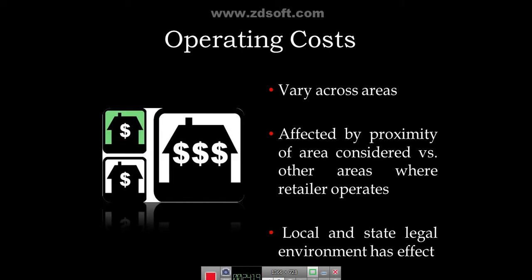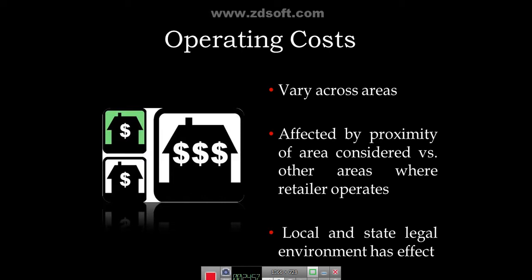So operating costs are affected by proximity of the area considered versus other areas where the retailer operates. If a company already has about 4 stores in a city and wants to open a 5th store, what is the strategy of organized retailers in India? It is not very clear, but in developed nations, most Walmart discount stores are located close to each other within the same area.